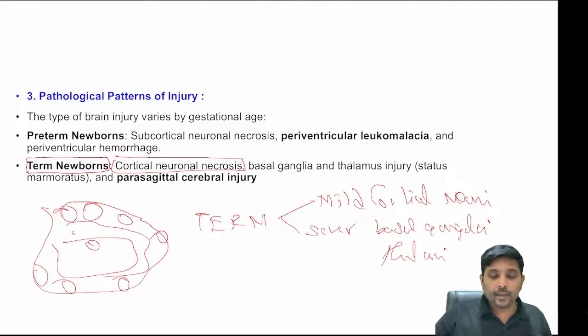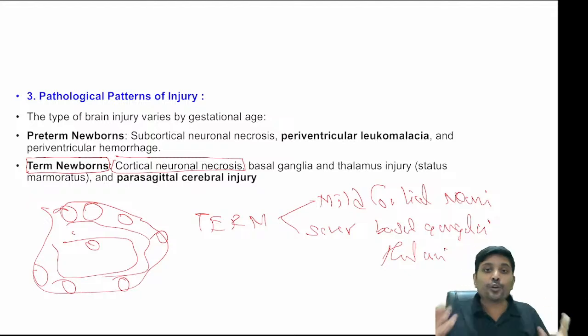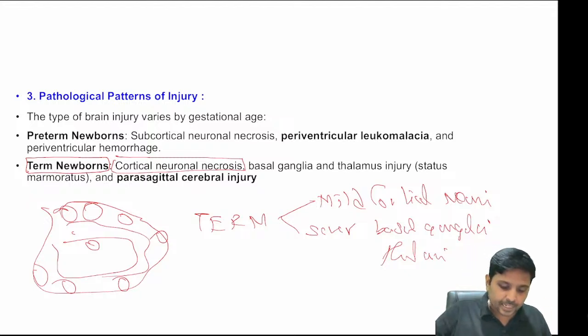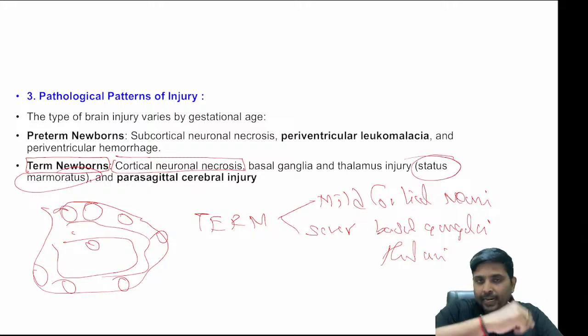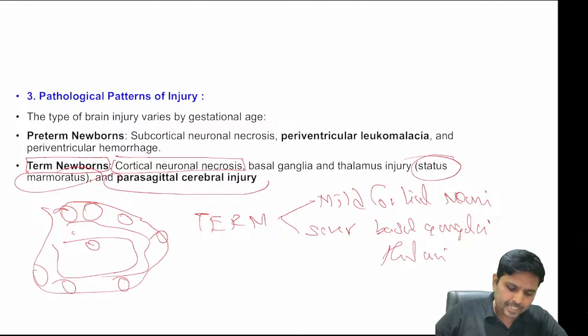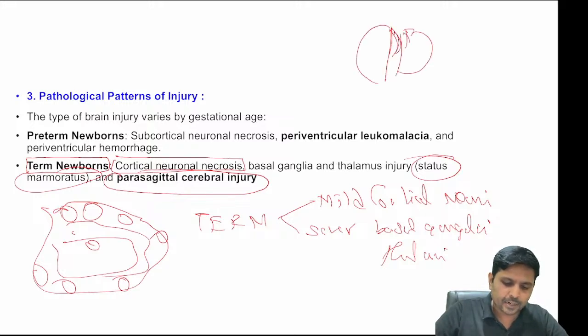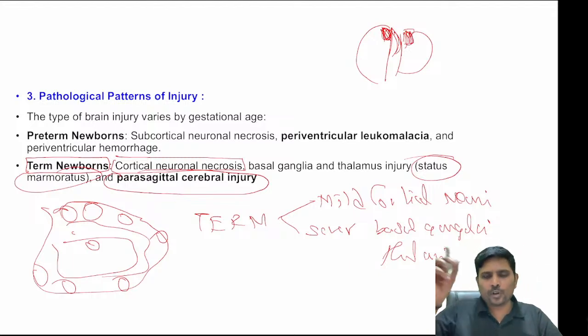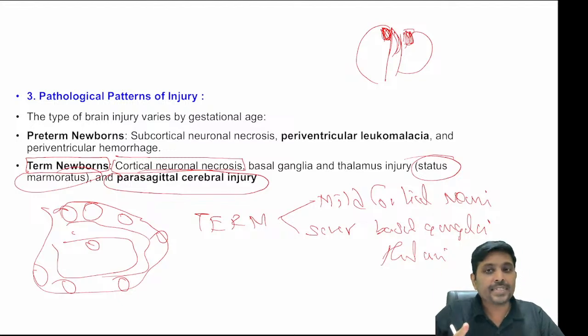One more point: necrosis of the basal ganglia and thalamus is otherwise known as status marmoratus. What is that called? Status marmoratus. Another important question in your viva. Status marmoratus is necrosis of the basal ganglia and thalamus. And finally, parasagittal cerebral injury. This is your brain, this is your sagittal area. When these areas are involved, it is called parasagittal injury. So cortical, parasagittal and status marmoratus occur in term babies.